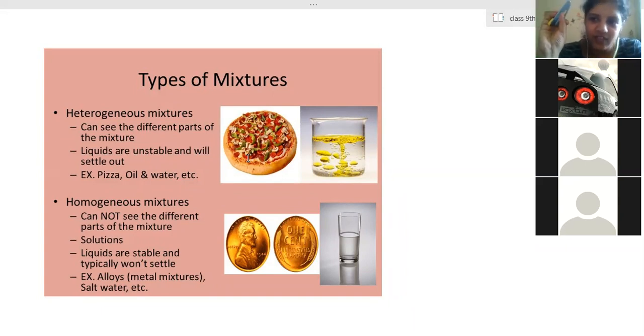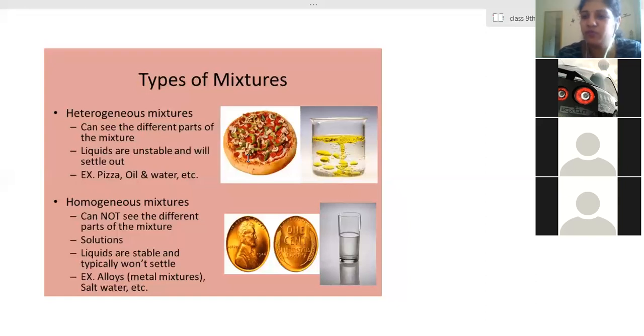No, ma'am. If I melt it, this is in the solid state. If I melt it, can you see the separation of boundaries? Do you recognize this part is iron, this part is present? No, ma'am. We cannot. So therefore, alloys are homogeneous mixtures.